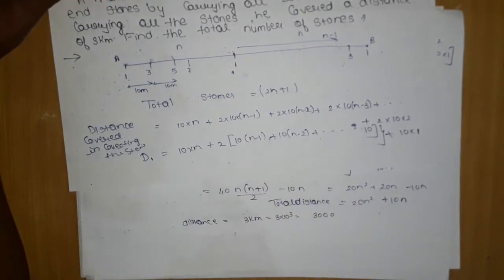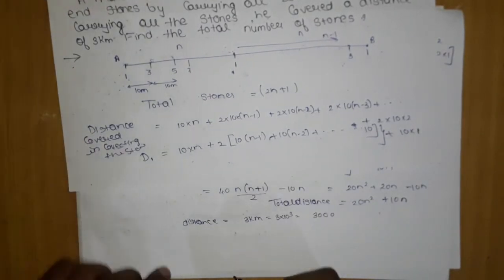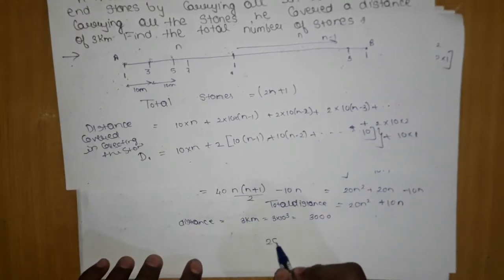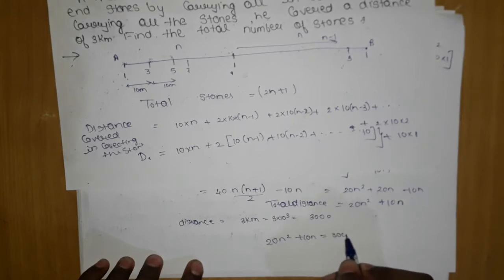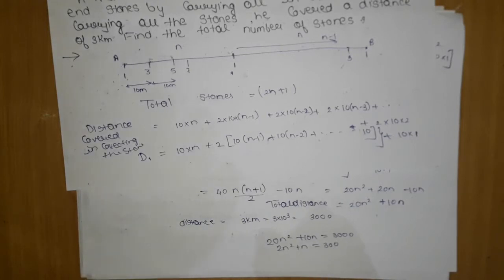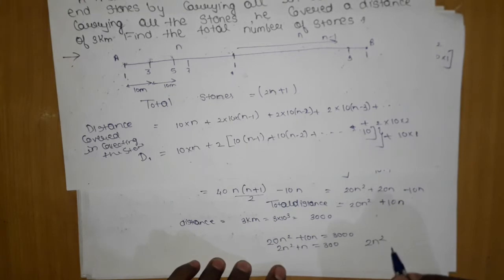Now we can do one thing. We will just solve this: 20n square plus 10n is equal to 3000. So 2n square plus n is equal to 300. To solve this, we bring it here: 2n square plus n minus 300 should be equal to 0.